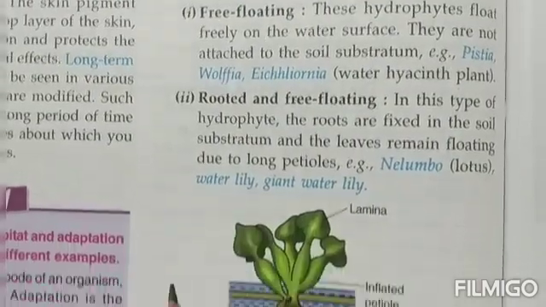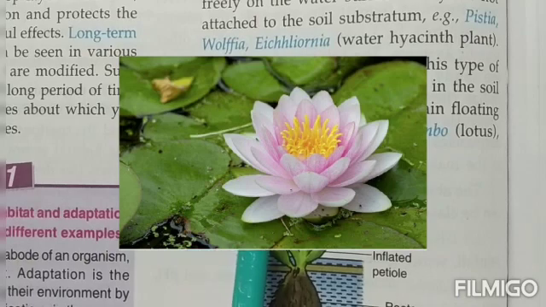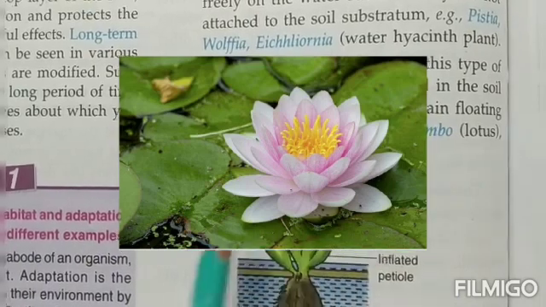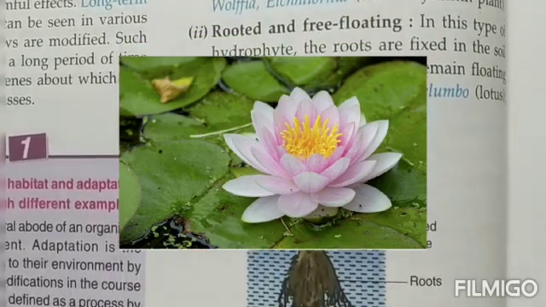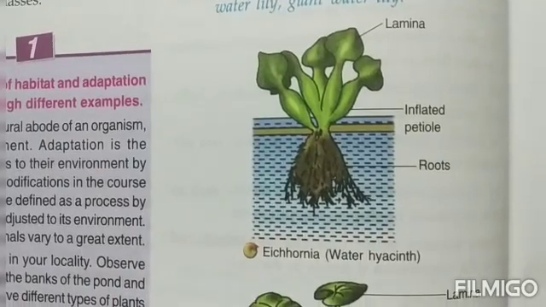Rooted and free floating. In this type of plants, children, the roots are fixed into the soil and still the leaves remain floating due to the long petiole. Now what was petiole, children? If you remember, petiole was the small stalk with which the leaves were attached to the plant.